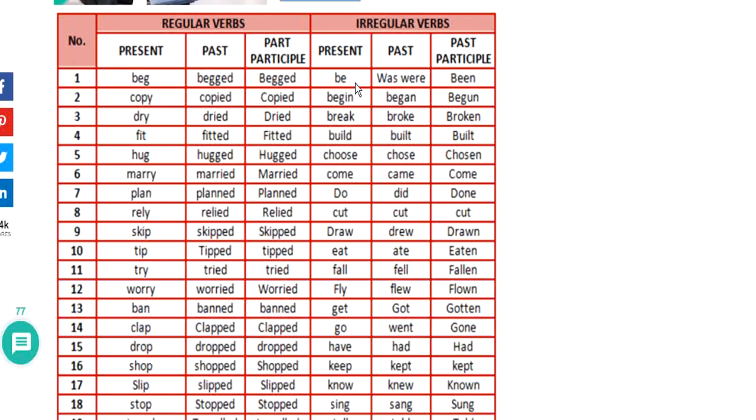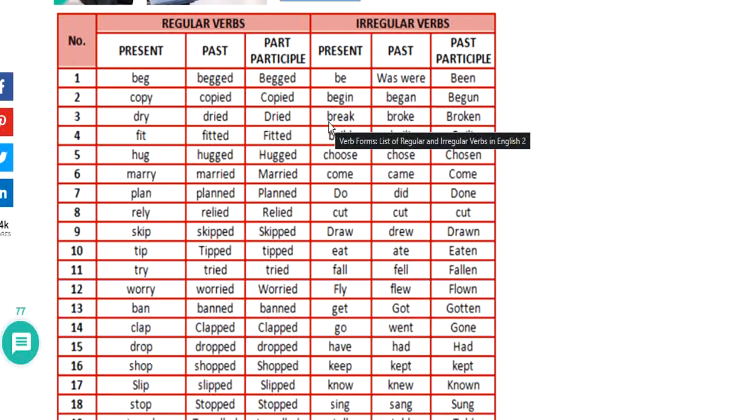If you will notice, we do not add d or ed, but rather the spelling changes. Just like this one, be, it will become was and were in the past form, and then been in the past participle. So the spelling will change. Just like this one, begin, it will become began and begun.